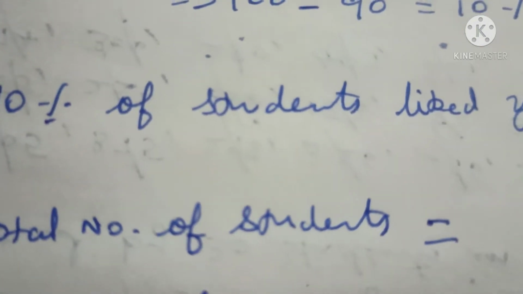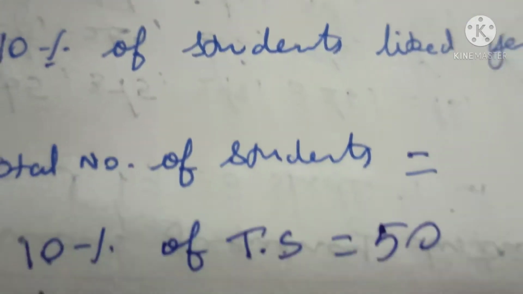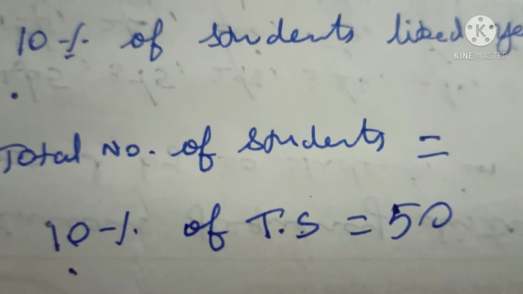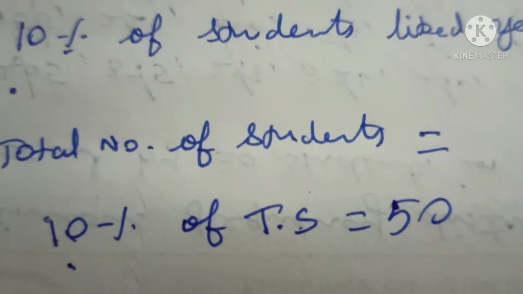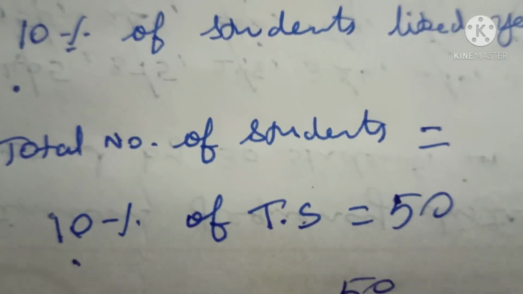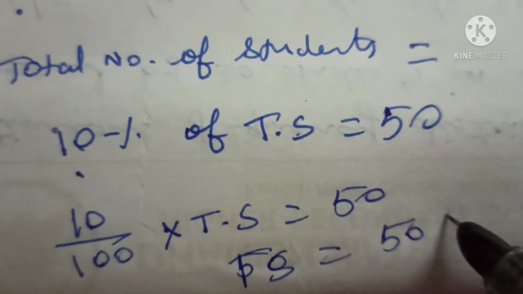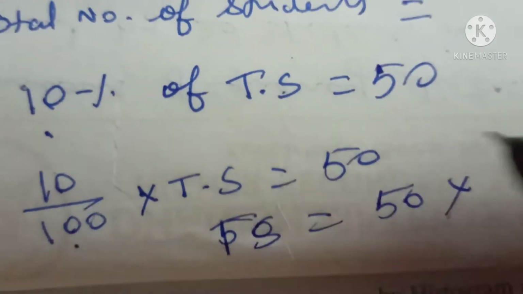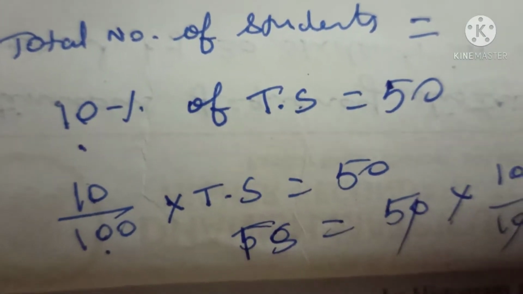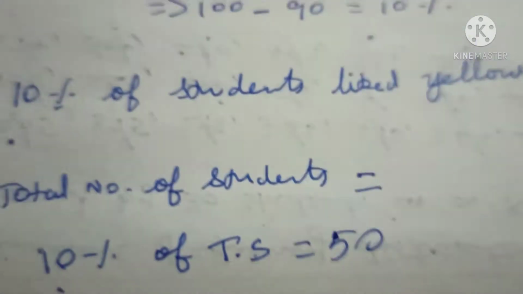Percentage symbol means by 100, so 10 by 100 into total students is equal to 50. Therefore, total students is equal to 50 into, if you take 10 by 100 to the right hand side, 100 by 10. So, the total number of students is 500.